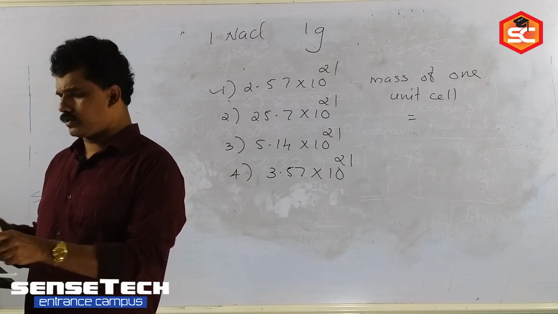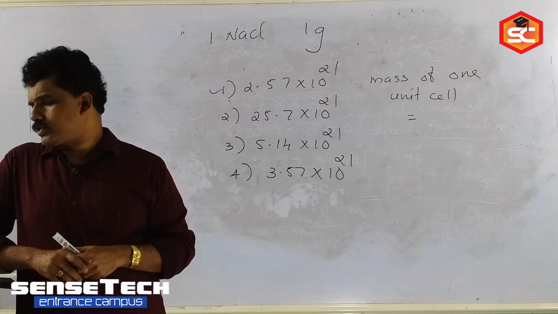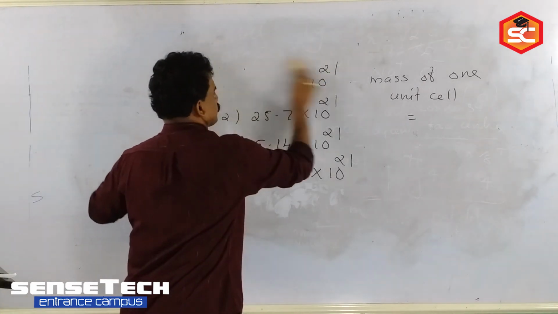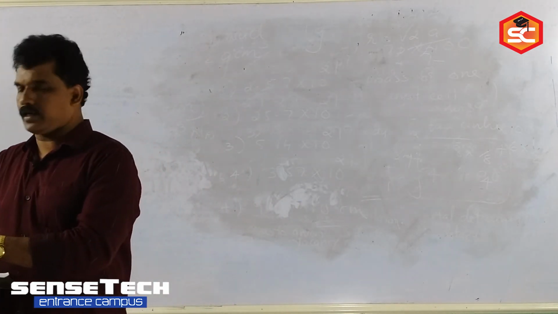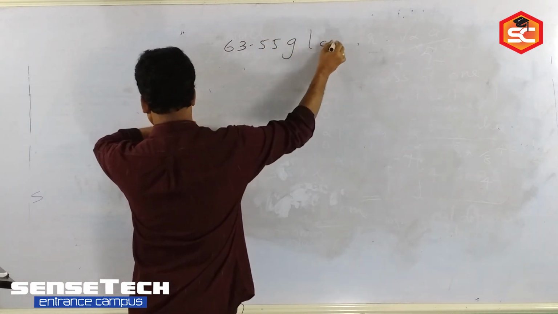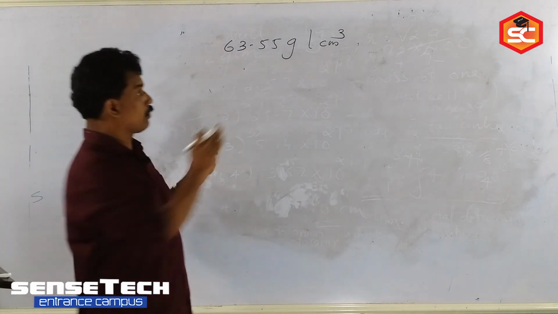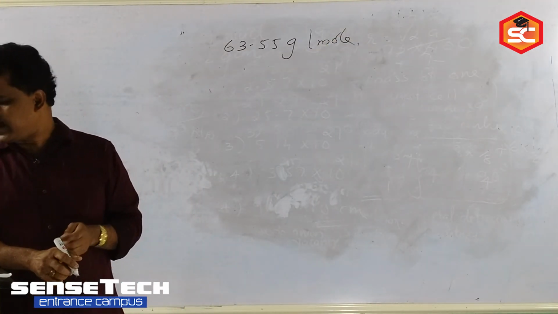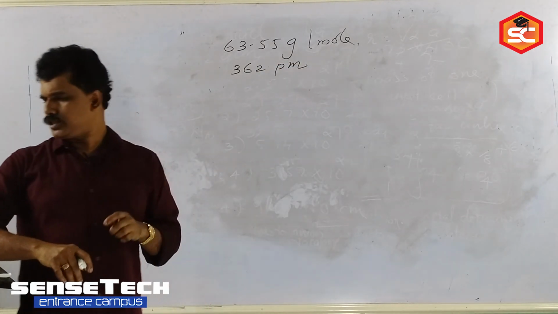Then question number 13. Next question: the cubic unit cell of a metal with a molar mass 63.55 gram per mole has an edge length of 362 pm.